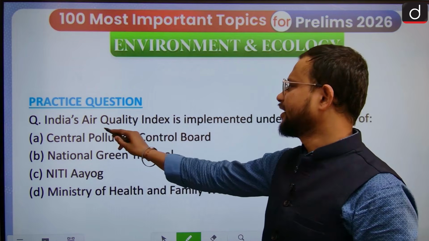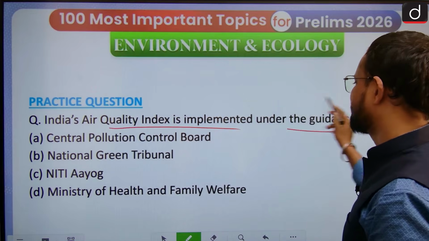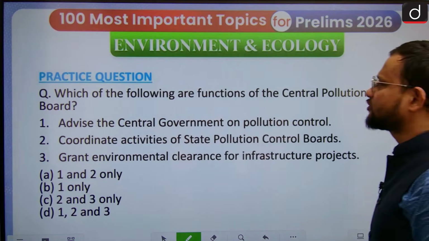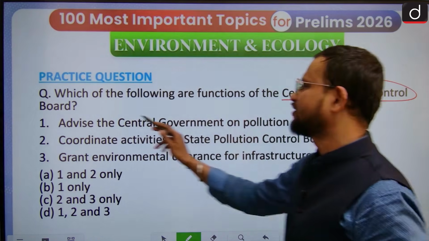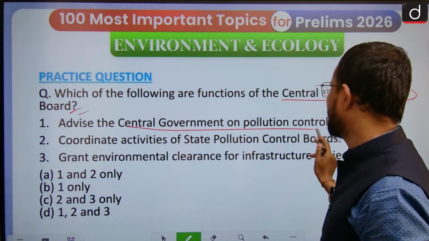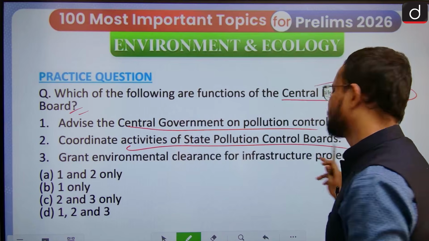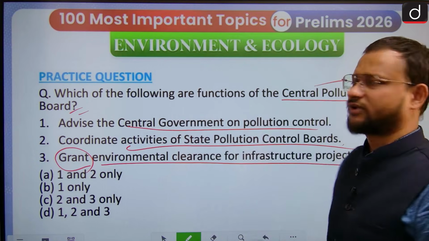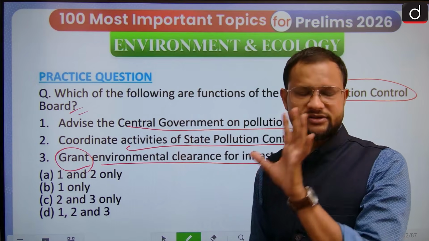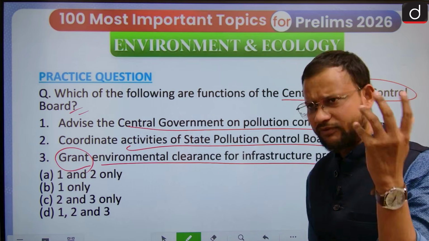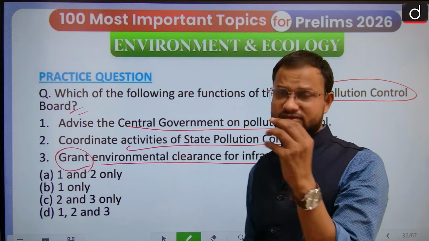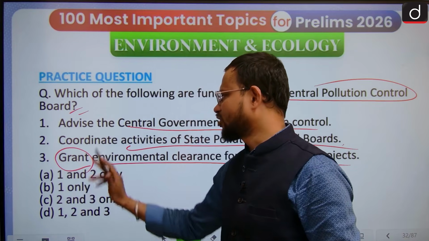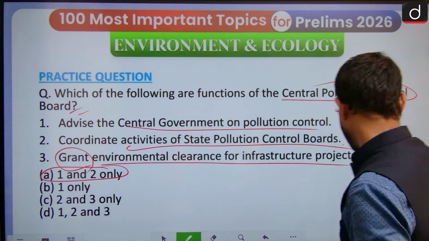Okay, so in India the air quality index is implemented under the guidance of CPCB. Then which of the following are functions of the CPCB? Yes, so advise the central government on pollution control, coordinate activities of state pollution control boards, and grant environmental clearance for infrastructure projects. That last one is not within this particular case, that is within various other bodies, the environment ministry, sometimes NGT also, and maybe the cabinet also. Okay, so it depends, but not CPCB for sure. So the answer is 1 and 2.